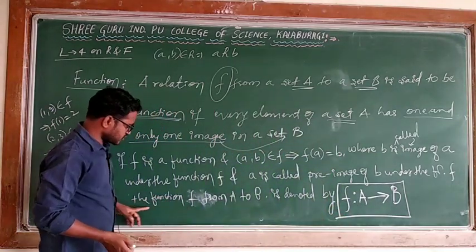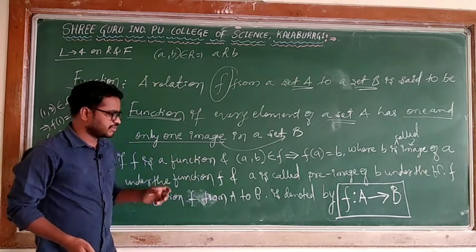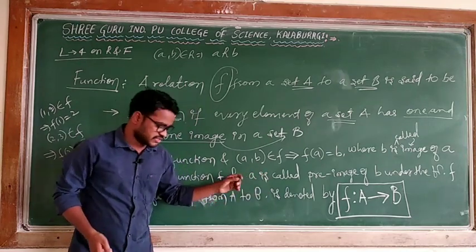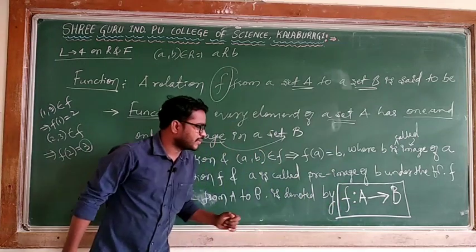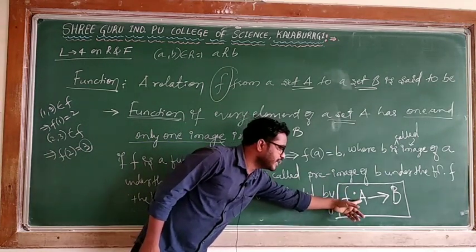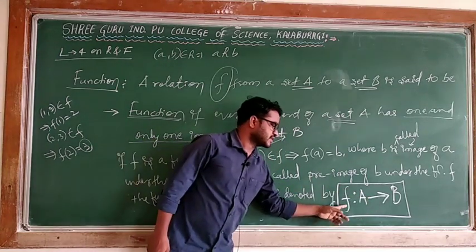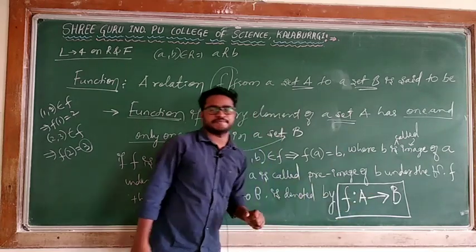Whenever we are saying the function f from a set A to set B, it is denoted by f, this colon, which can be read as from, and this arrow mark is nothing but a to. So you read f colon A arrow B as f from A to B.